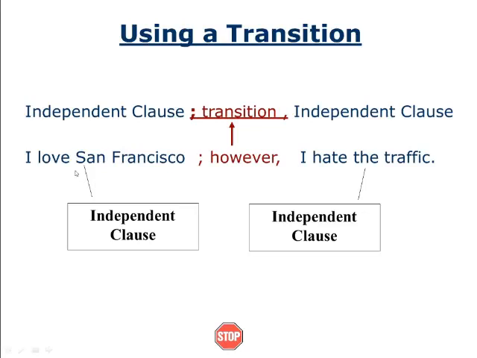The person loves this city, but at the same time he hates the traffic of the city. You see, a contradictory element is here. He loves San Francisco, at the same time he hates the city, because there's a traffic jam. So in order to connect these two sentences, we used the word however.